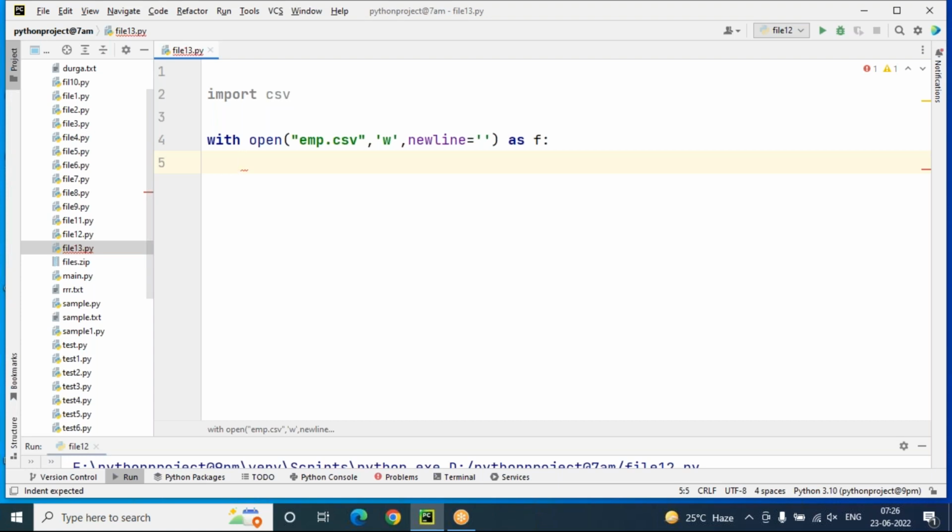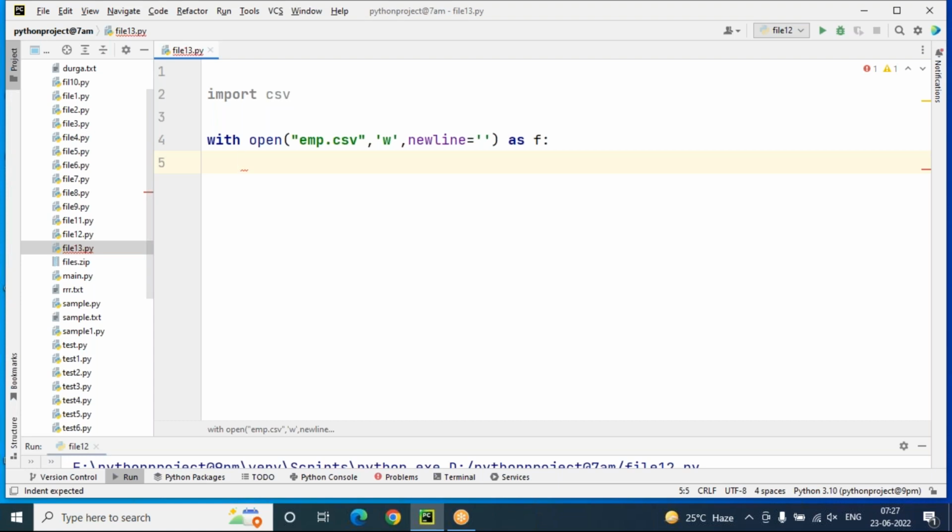So to prevent blank lines, the newline attribute is required. That is what the newline attribute does. You can try with and without newline and see what happens. You can try from your side, no issues. But I'm including the newline attribute here because I need to maintain proper lines without making any blank lines.